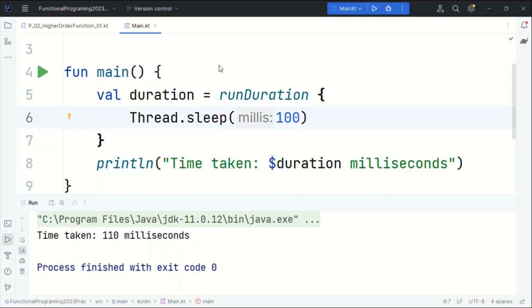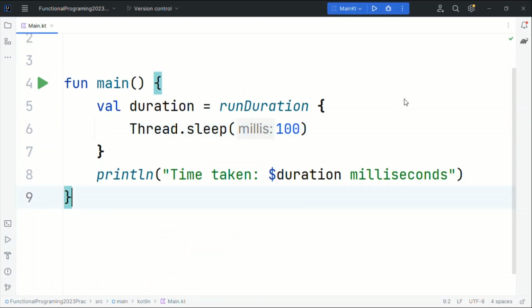In this example, we use the runDuration function to measure the time it takes to run a block of code. The block of code is passed as an argument to the runDuration function, which then executes the block and returns the time taken as a result. The result is then stored in the duration variable and printed to the console.